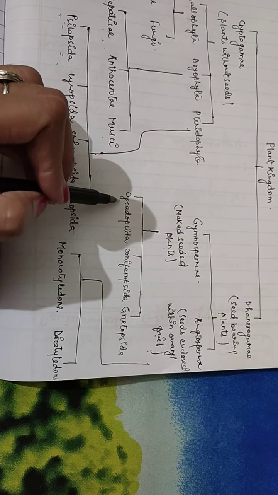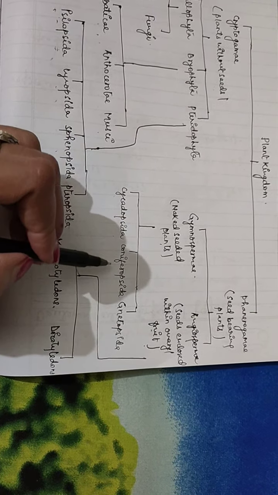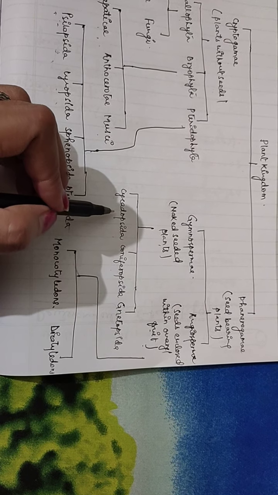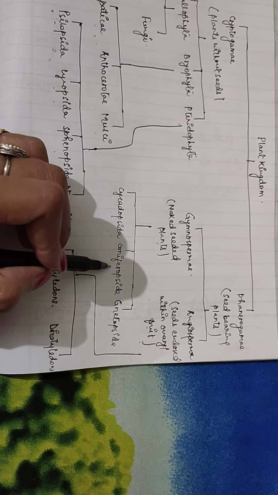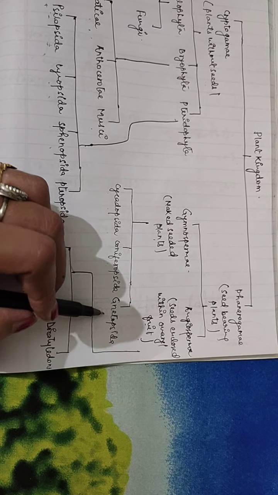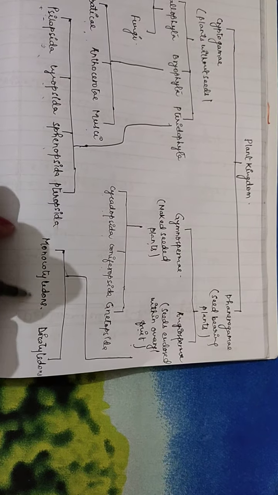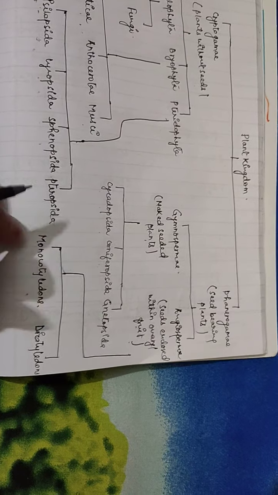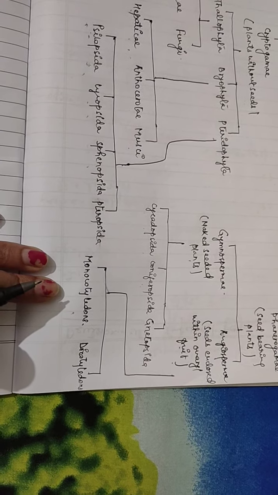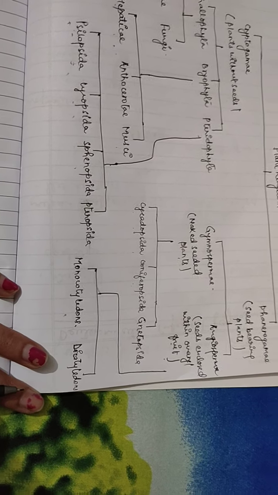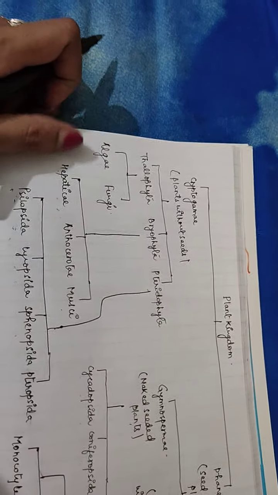Here the types are Cycadopsida, Coniferopsida and Gnetopsida, or you can say Cycadales, Coniferales and Gnetales. Then angiosperms are again two types: monocotyledons, which include all the types of grasses, and dicotyledonous plants. So this is all about the plant kingdom.